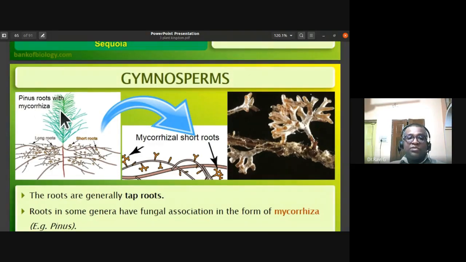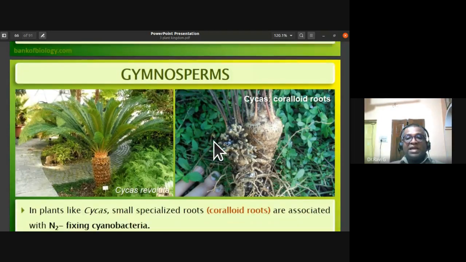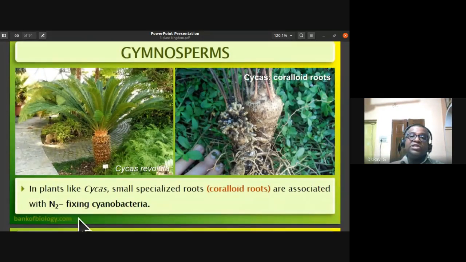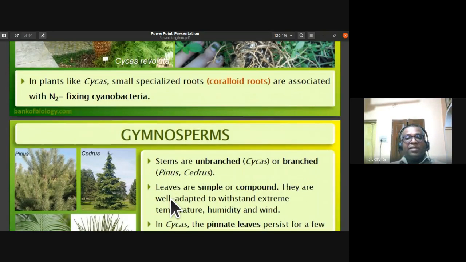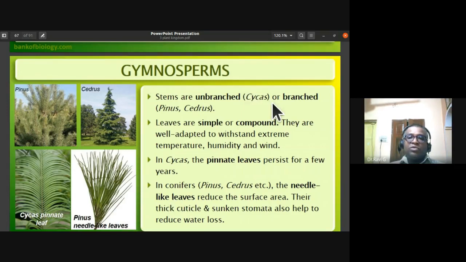So the pinus roots with mycorrhiza, you can notice the roots are generally taproot. So the roots are found having fungal association in the form of mycorrhiza in pinus. So in cycas, the coralloid roots are having association with nitrogen fixing cyanobacteria. I'd even given the name of that blue-green algae bacteria, that is Anabaena cycadae. So they have specialized roots called as coralloid roots in which this nitrogen fixing cyanobacteria is noticed. That is Anabaena cycadae.